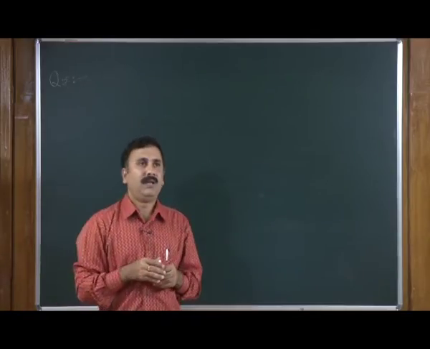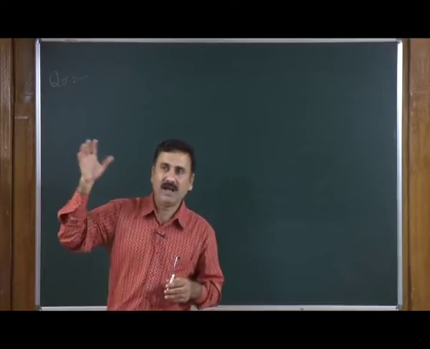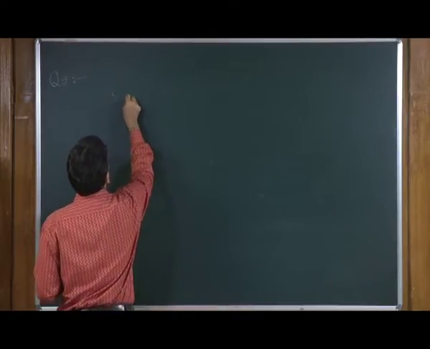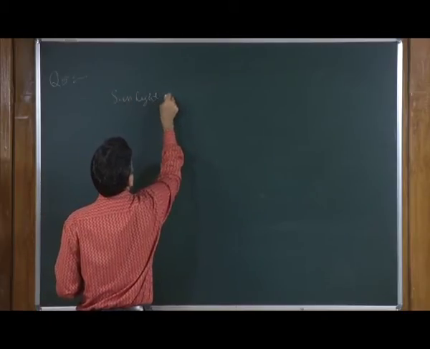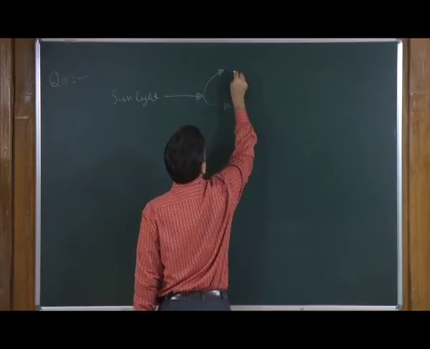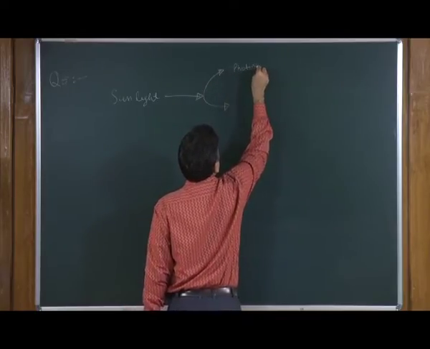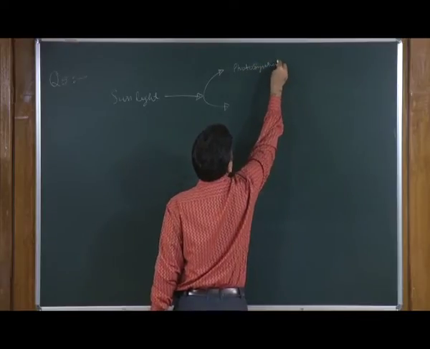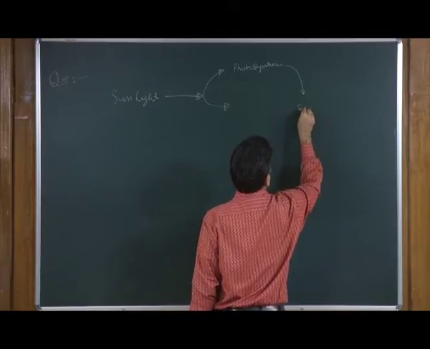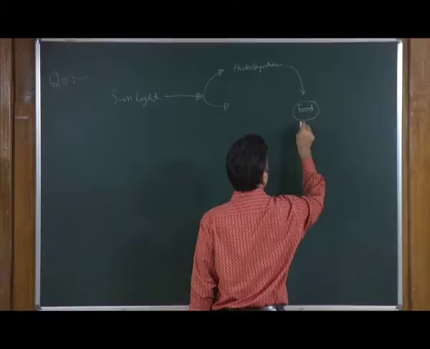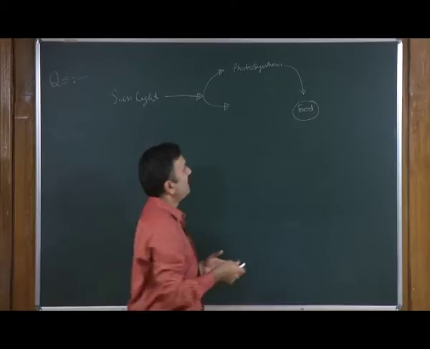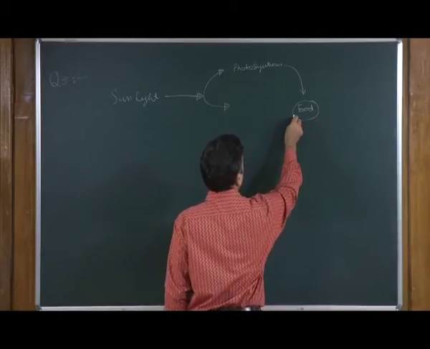Now, we come to question number 5. You know that the purpose of the sunlight is two. When sunlight falls onto the plant, it has two roles. One is that it is doing photosynthesis. And what is the product of photosynthesis? The product of photosynthesis is food. Food means the biosynthetic chemical material, and that chemical material is going to be used for two purposes.